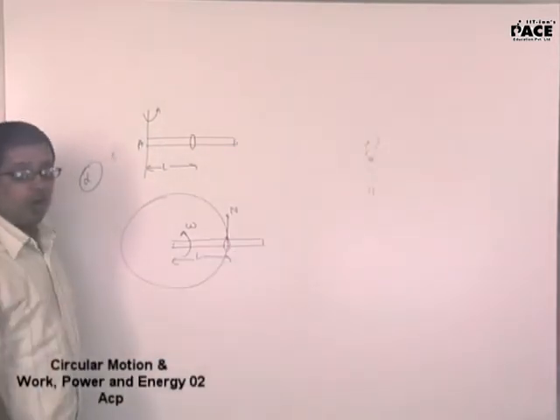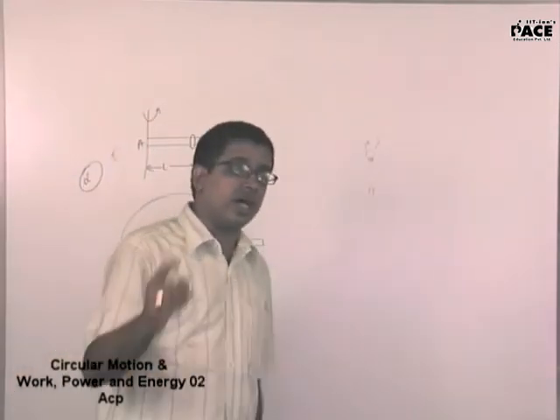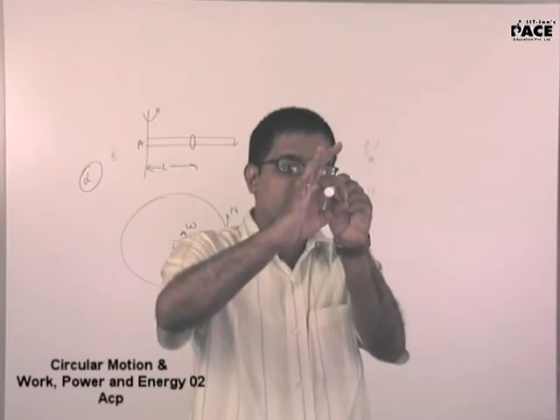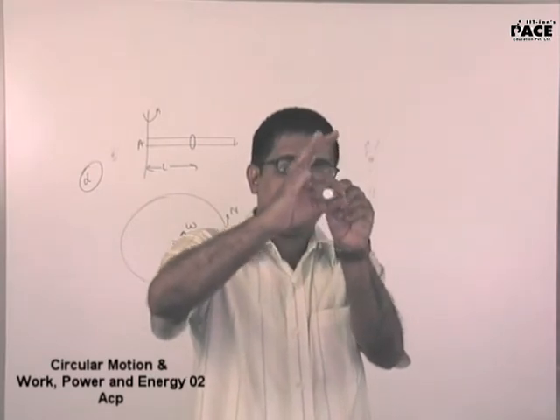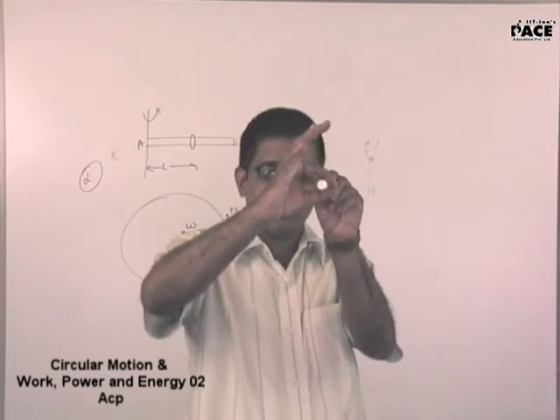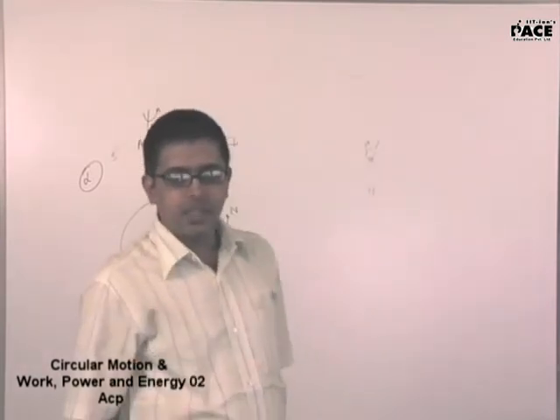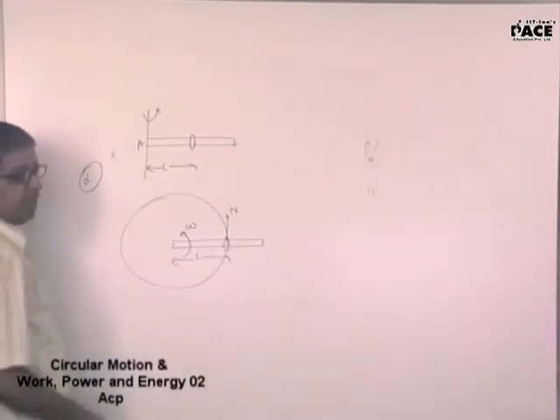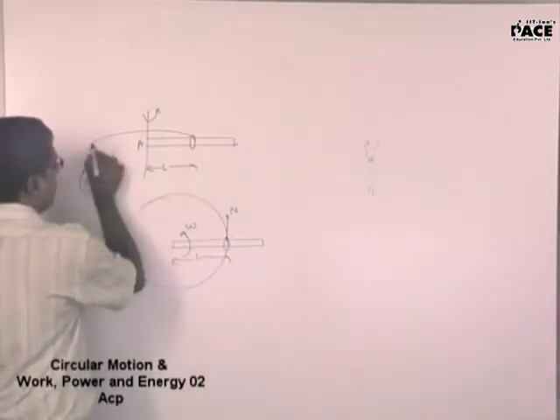So here the normal force is not gravity. The question is asking you to neglect gravity. Even if it existed, the ring would have come down this way because of gravity. Now because there is no gravity, the ring will be like this. Are you able to see the difference? So there is no gravity, so the normal force is pulling it in the horizontal direction. So this will be going about this way.